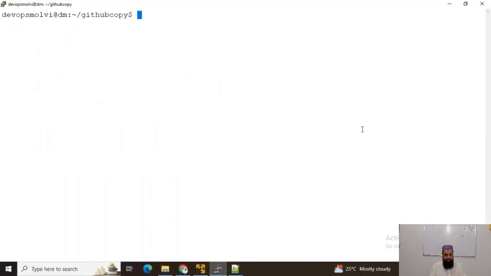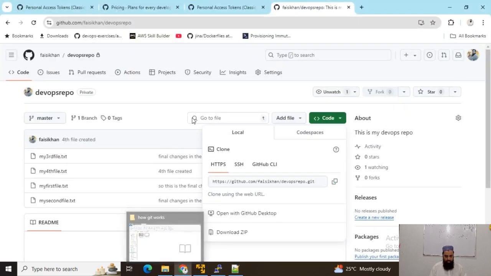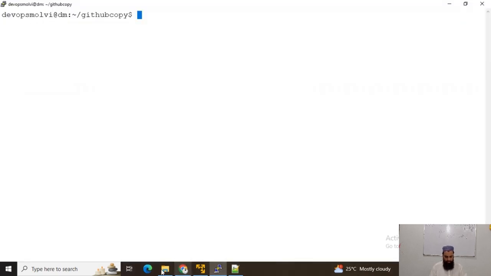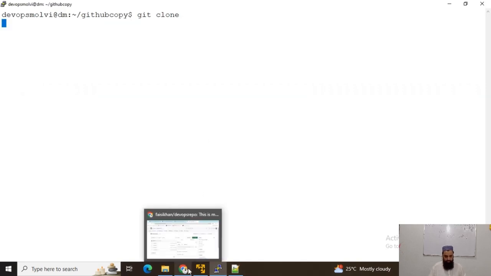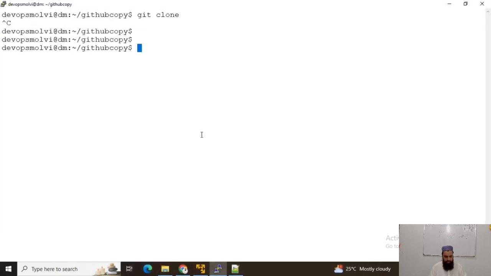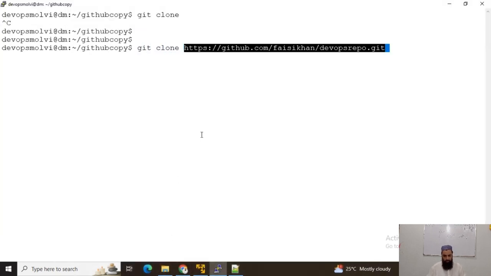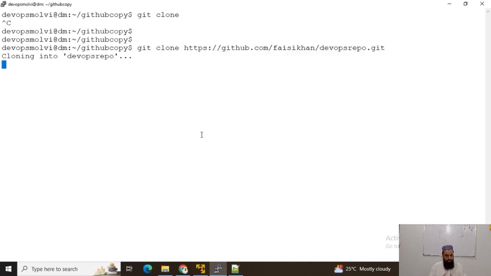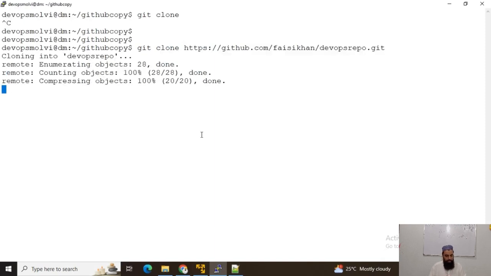So for instance, this is my other VM and I want to get the full copy of the repository we have on GitHub. So I can run the git clone command and paste this URL.